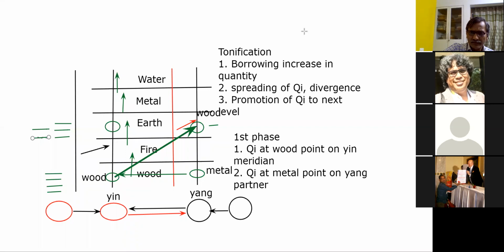Sir, this we understood: if we increase the wood variety of Chi at the yin level, then the wood variety at the yang level will also be impacted. Yes, correct. Very good. But this quality part, we will come again and repeat it. Don't worry. Anyway, we have to talk about the quantity and quality separately.